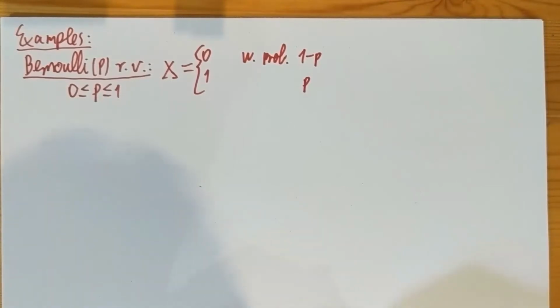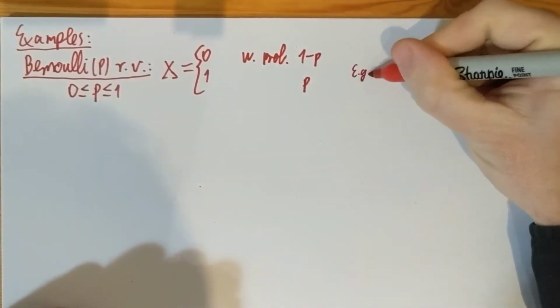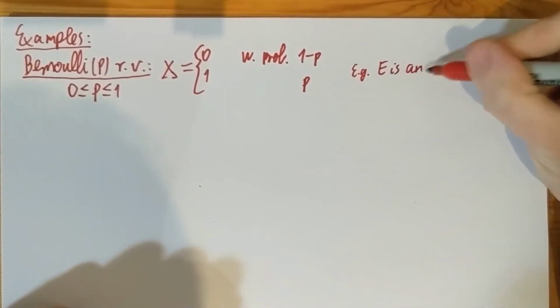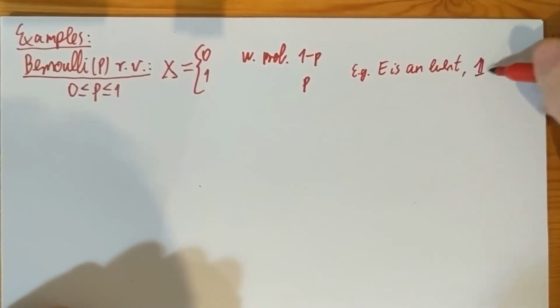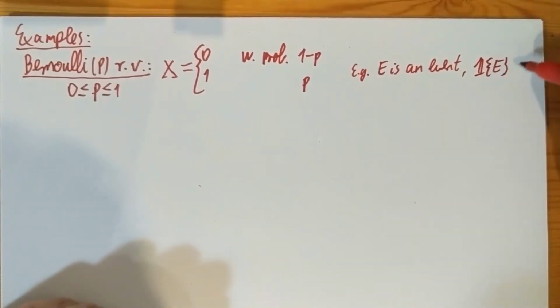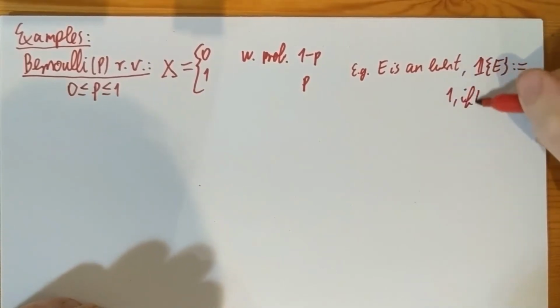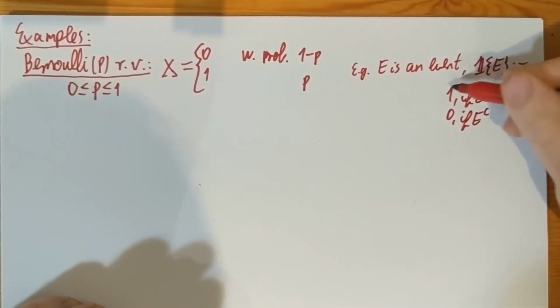That's what one gets if, for example, we have an event E, then the indicator of the event is a Bernoulli random variable. The indicator of an event is defined to be 1 if E occurs and 0 if E's complement occurs.